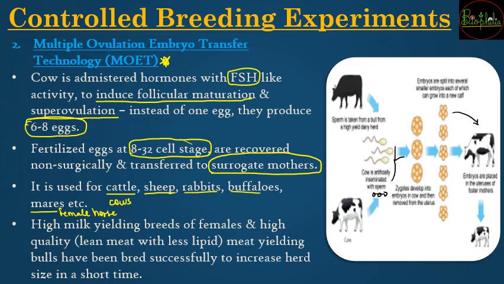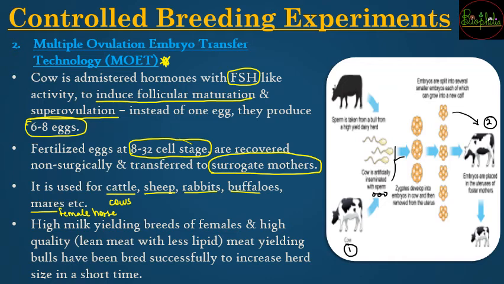You can see that the cow providing the egg is not the one providing the uterus. That is the second cow, and the second cow whose uterus has been used is going to give birth to the calf who has the genetic material of the first cow. I hope you understood how it actually occurs with the first and second cow.